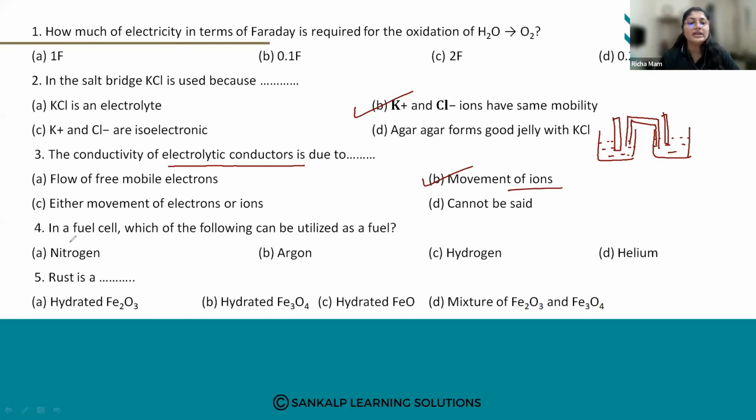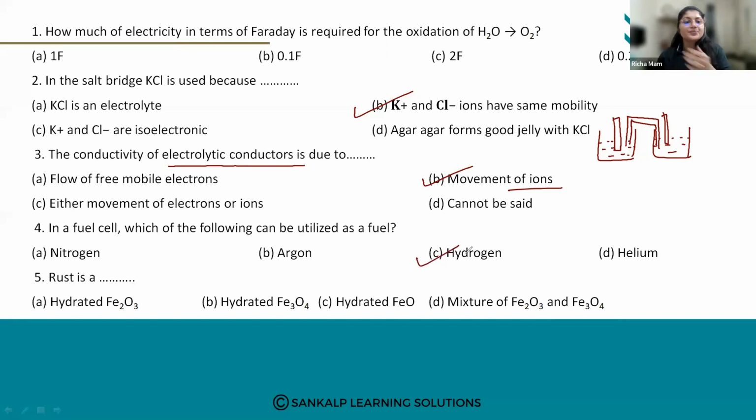Next question. In a fuel cell, which of the following can be utilized as a fuel? A, nitrogen, B, argon, C, hydrogen, and D, helium. So we have seen the best example. Yes, I've got the answer. Praveen, Shivkumar, Shubham, Priyanka, Simran have answered it right. Vedavati, Sita. Yes, it is C, hydrogen.